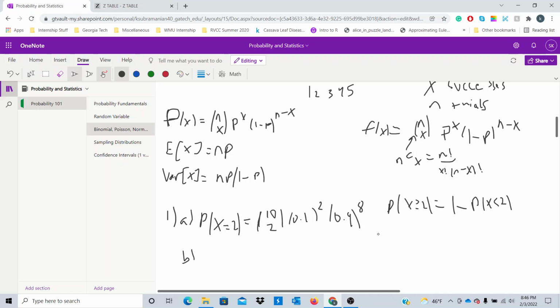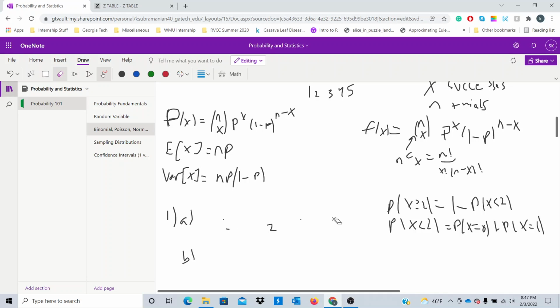So the probability of at least 2 students finding the hidden gem is 1 minus the probability of x less than 2. So we want the probability of x less than 2. That's simply P of x equals 0, because 0 students could find the hidden gem, plus the probability in which 1 student finds the hidden gem. So to find the probability that x equals 0, let me erase this since I misread the question. My apologies.